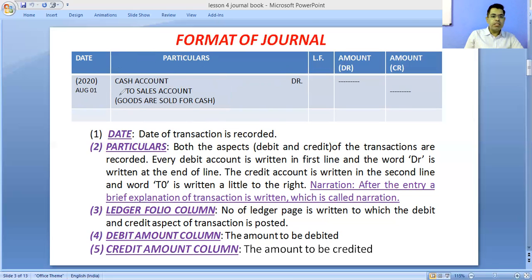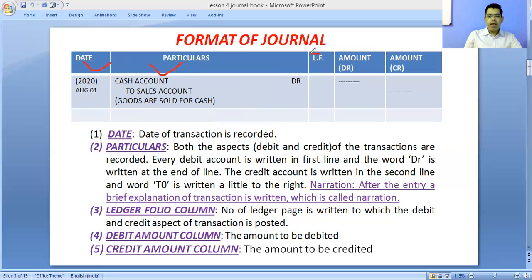After every transaction, you have to write a brief explanation, and that brief explanation is called narration. Read what narration is: after the entry, a brief explanation of the transaction is written, and that is called narration. That was your second column.